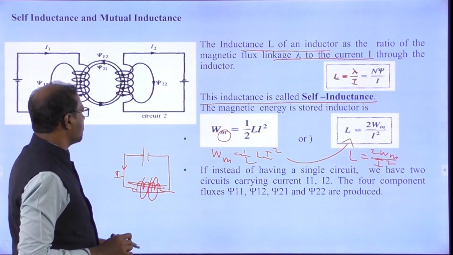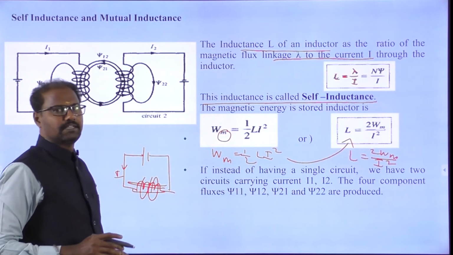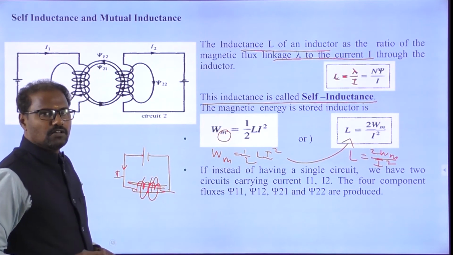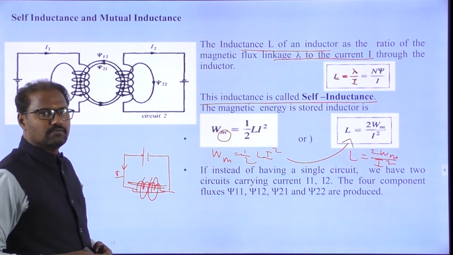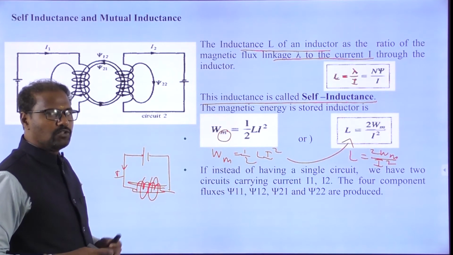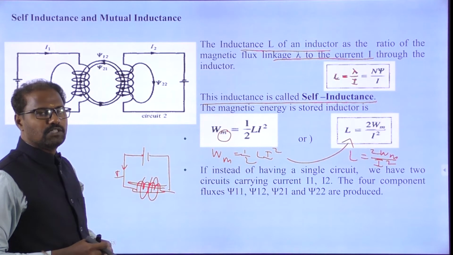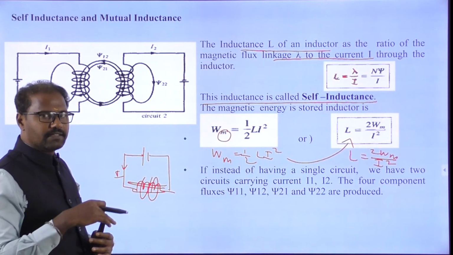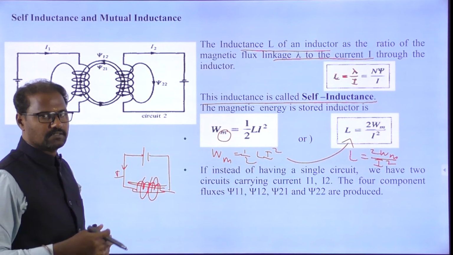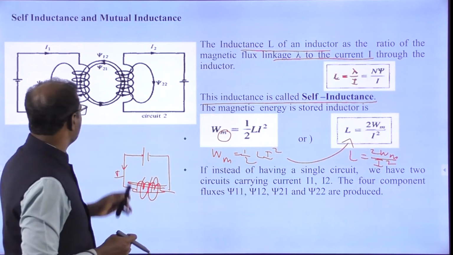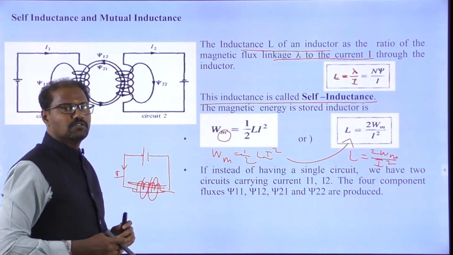Now in this case I am going to take mutual inductance. What is mutual inductance? I am going to take two inductors and keep them very close, without any wire. How will the energy travel from one circuit to another circuit?